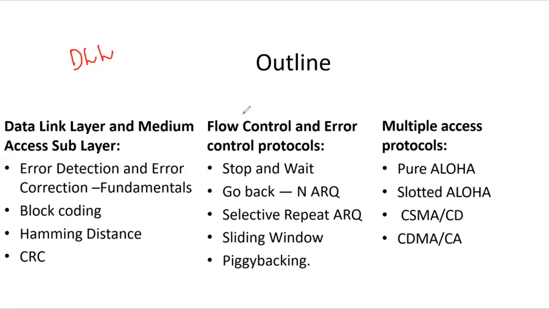In the previous lecture, I gave an introduction to multiple access protocols with the example of a classroom where a teacher asks a question and the students are answering all together. Then it is in the hands of the teacher to ask each student individually and get the answer, because if all of the students are answering together, it will be difficult for the teacher to understand what is being said by each student.